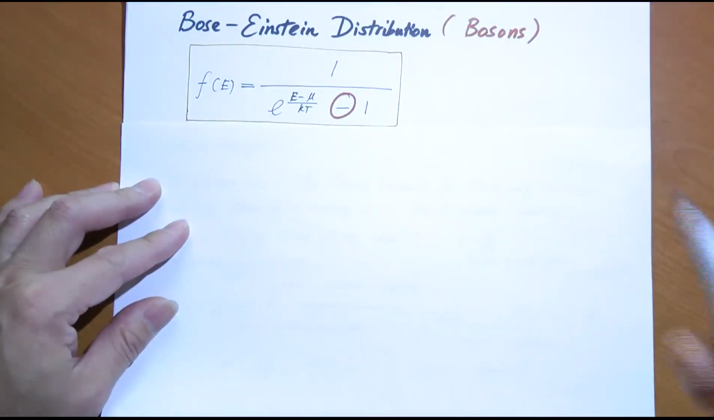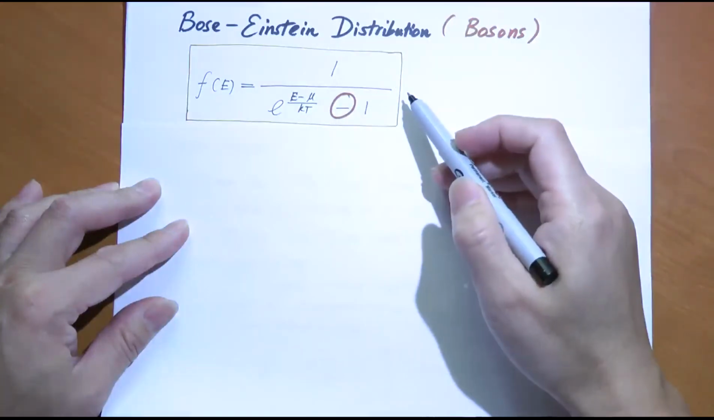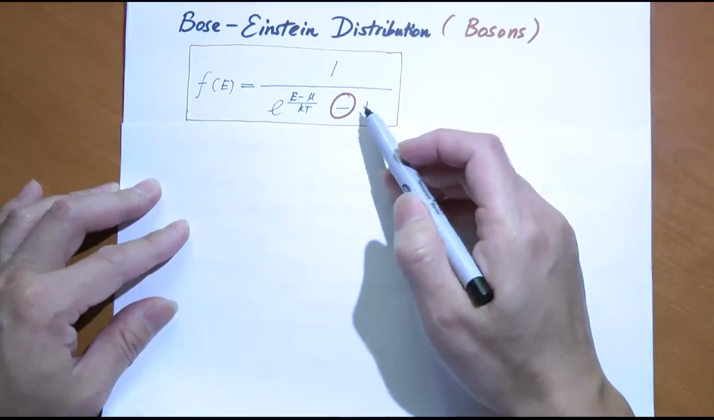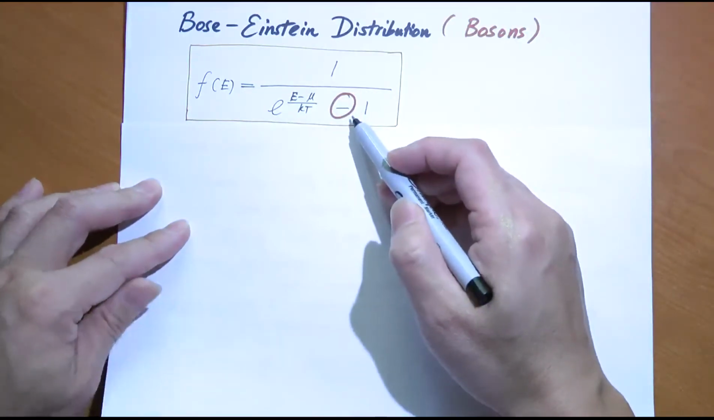The difference, actually a couple of differences. The most striking difference here is that there is a negative sign instead of a positive sign. That doesn't sound like much, but actually it will play a very important role at low temperature.